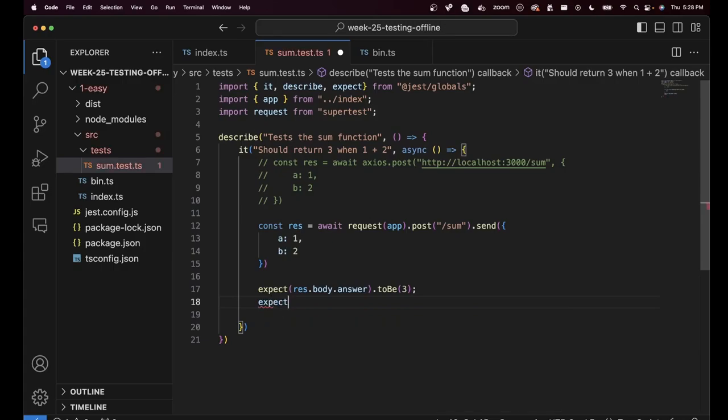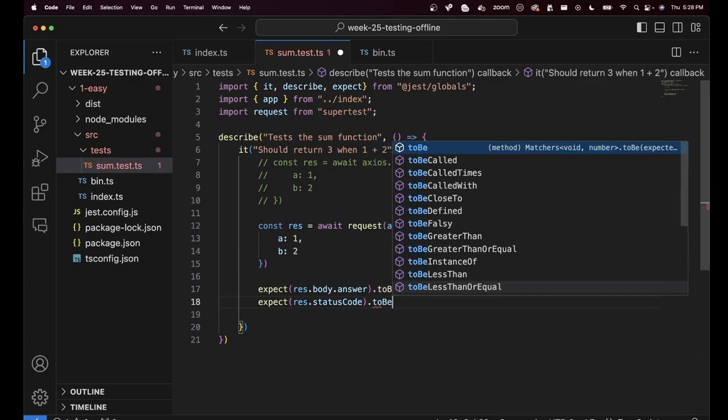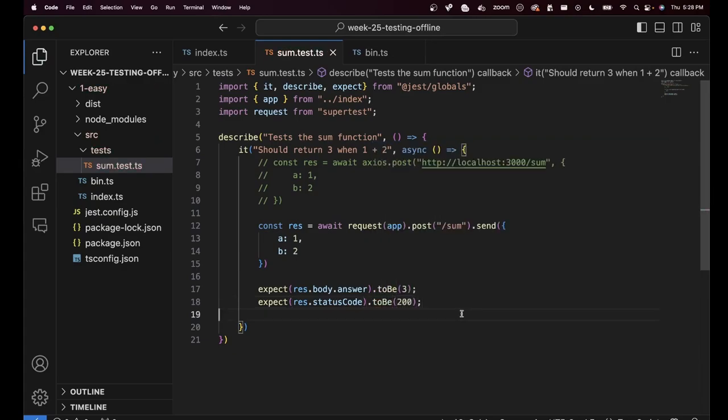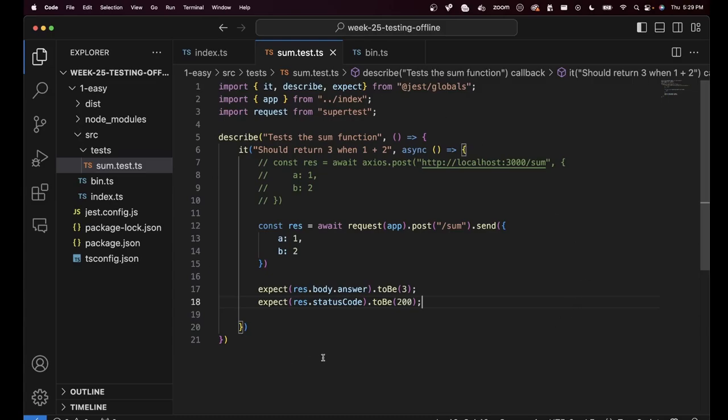You can also assert other things. Res.statusCode should be 200 because we know we're sending it the right thing over here, and there's nothing erroneous in what we're sending. So the status code should be 200. If you look at the code as well, we never change the status code. We always send the 200 status code, and hence, whatever code we have written here should hopefully work. Let's see if it does.